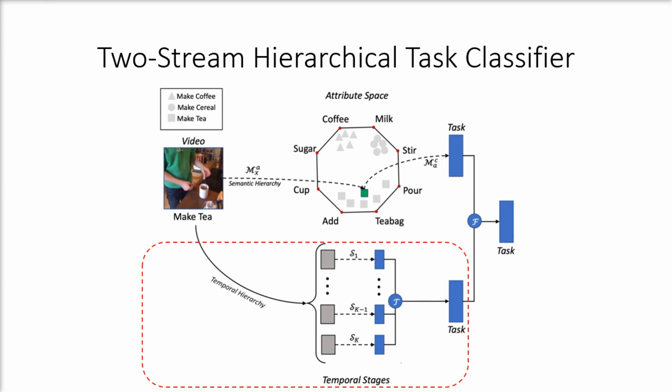There's also a temporal hierarchy stream at the bottom, where we divide the video temporally into k stages, and a task classifier is trained separately for each stage. And then we combine the results of all these different stages to predict what the final task in the video is.